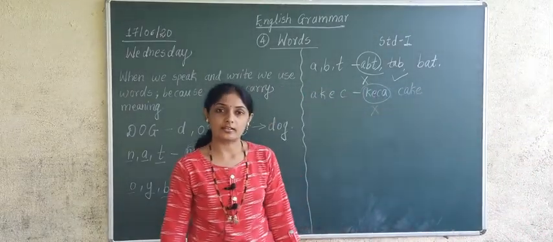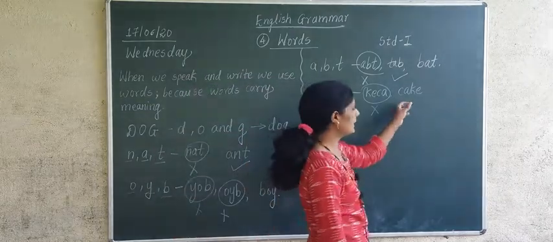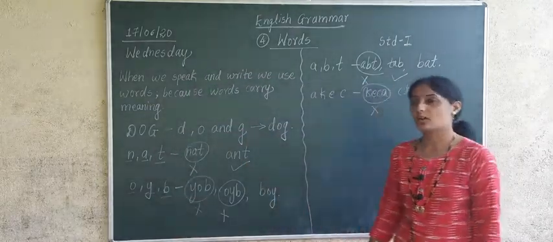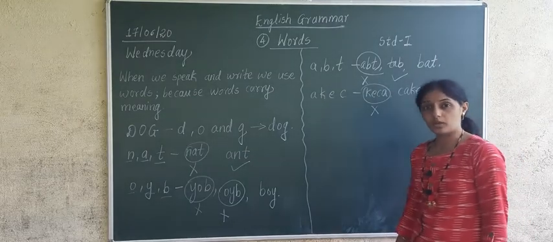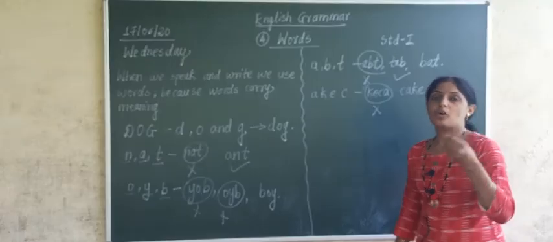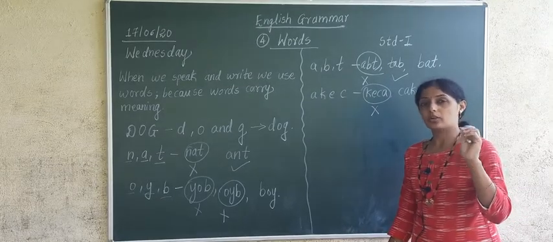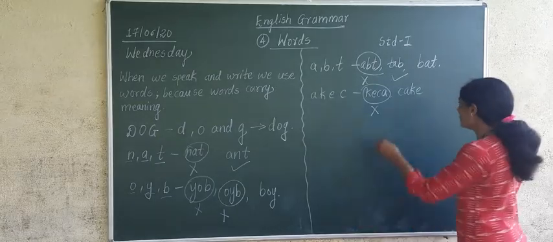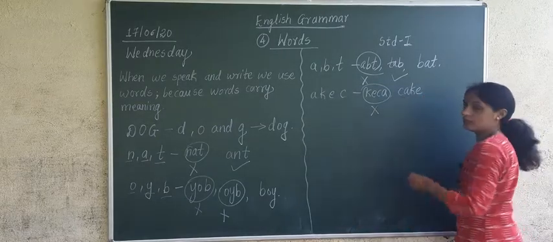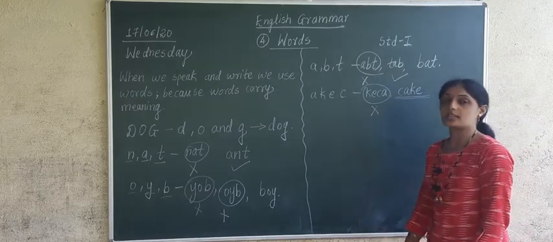It becomes cake. So does the word cake have some meaning? Yes. You will say, yes ma'am, we get cake in bakeries, correct? Or my mother prepares cake at home. It is an eatable, a sweet dish, a bakery product which we eat many times. We love to eat it. So cake is a correct word? Yes, cake is a correct word.